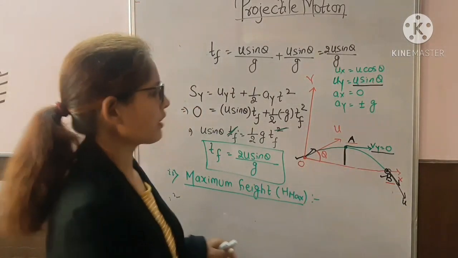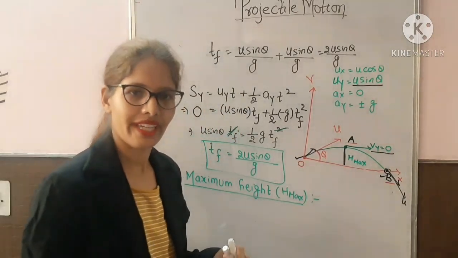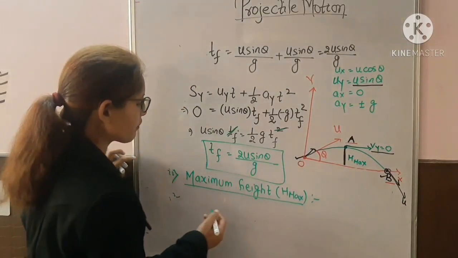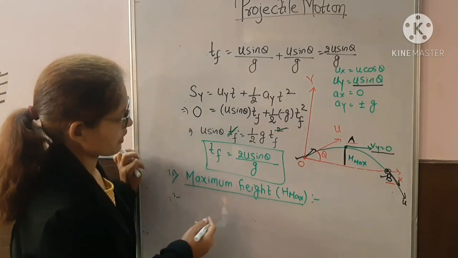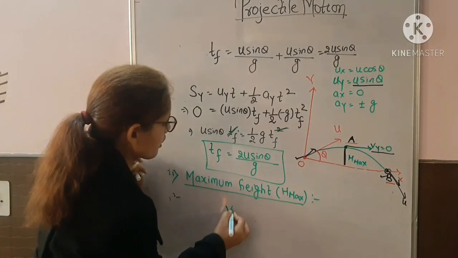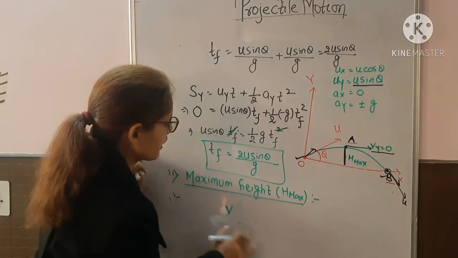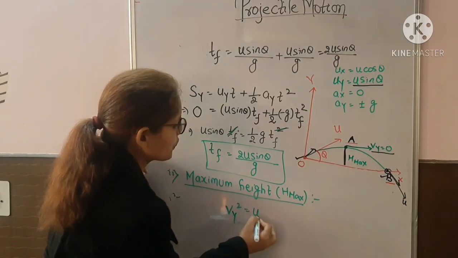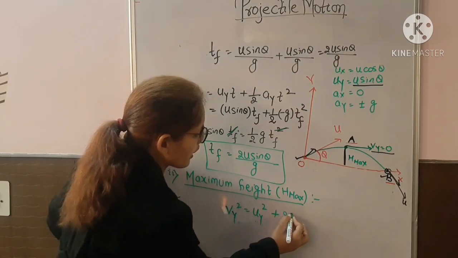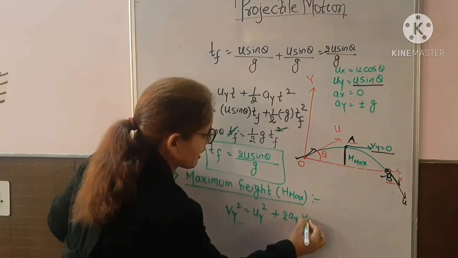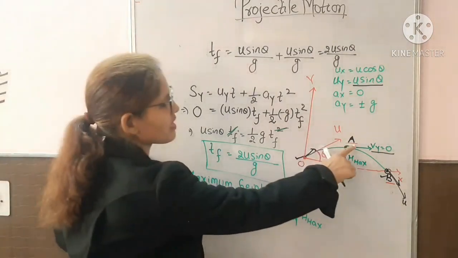So you have to calculate what this height is. This height is called the maximum height, H max. Again, which formula will we use? We'll use the third equation of motion, that is Vy square is equal to Uy square plus 2Ay into H max. Okay, 2As.